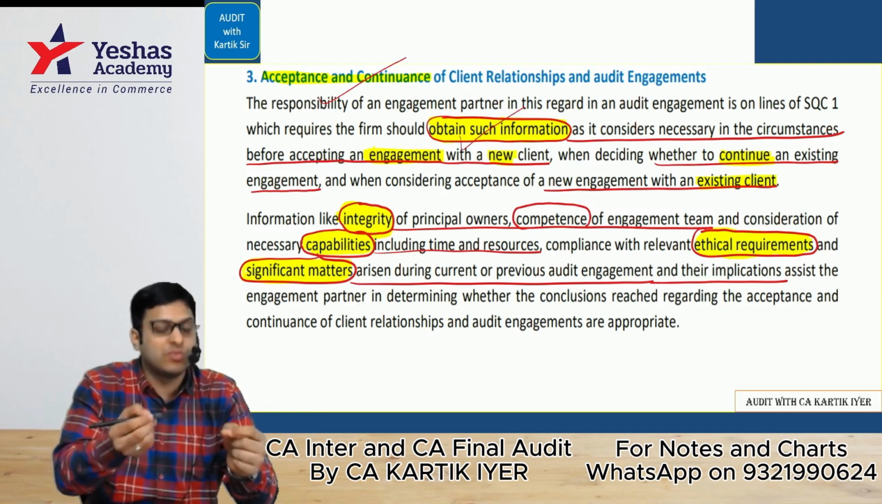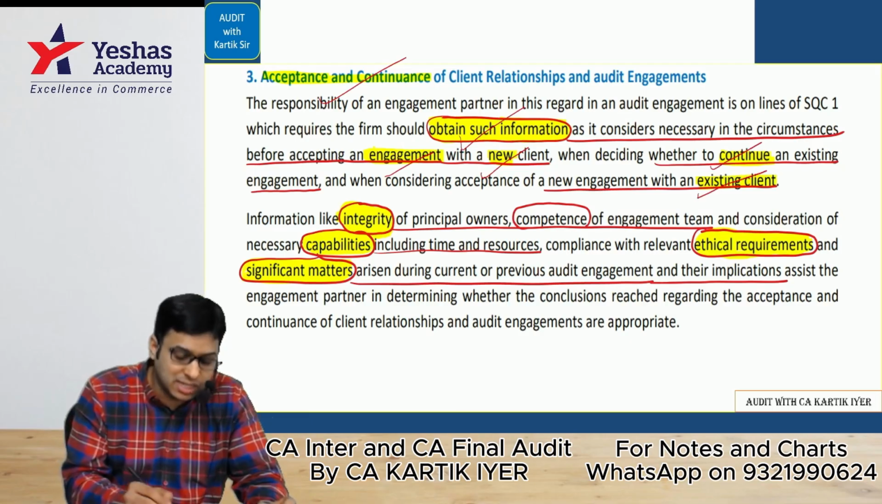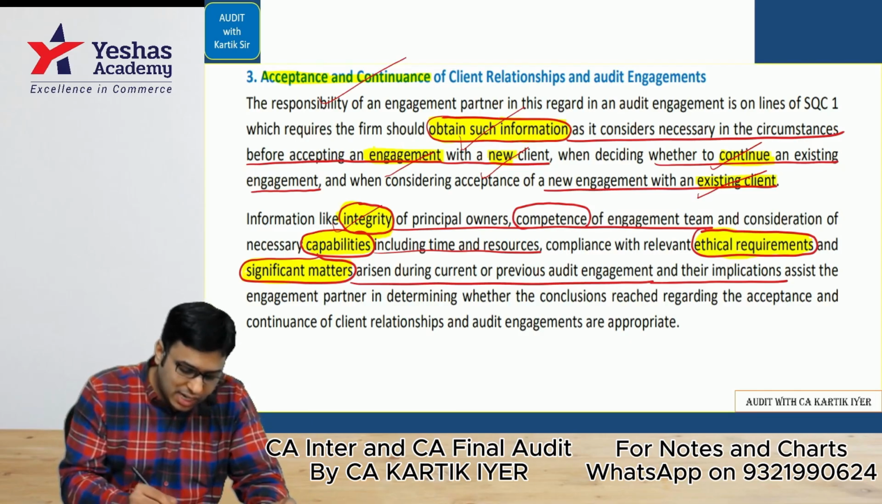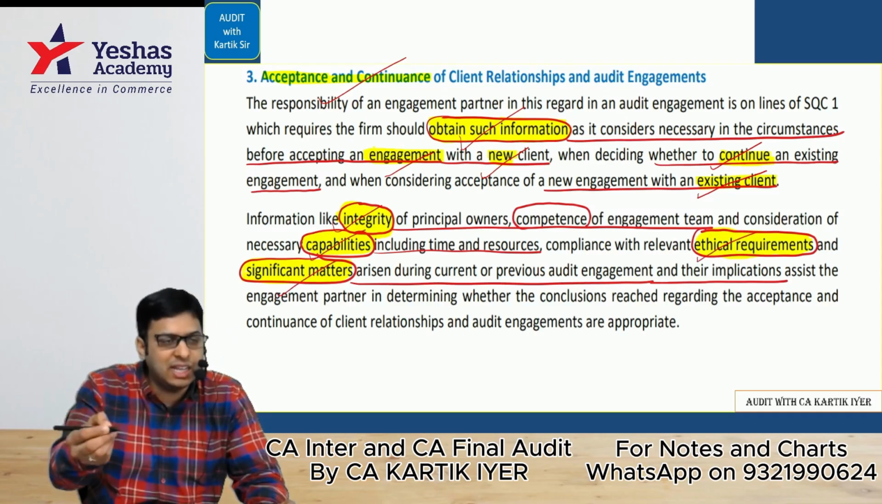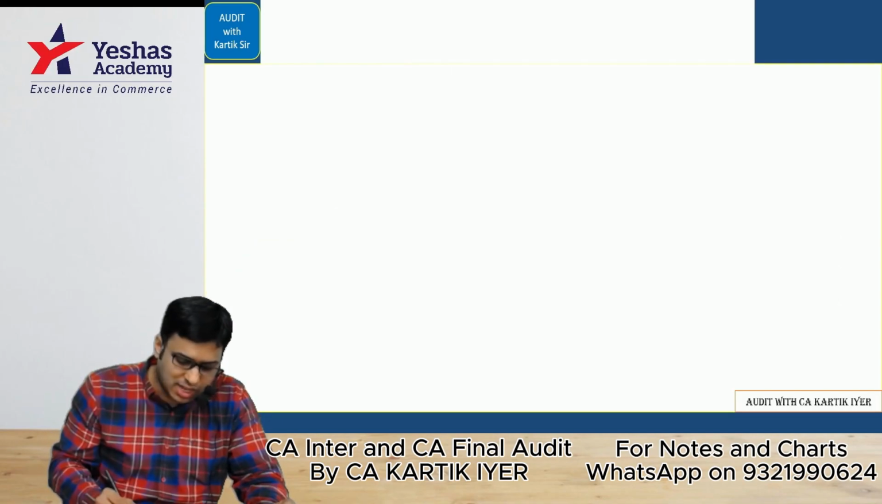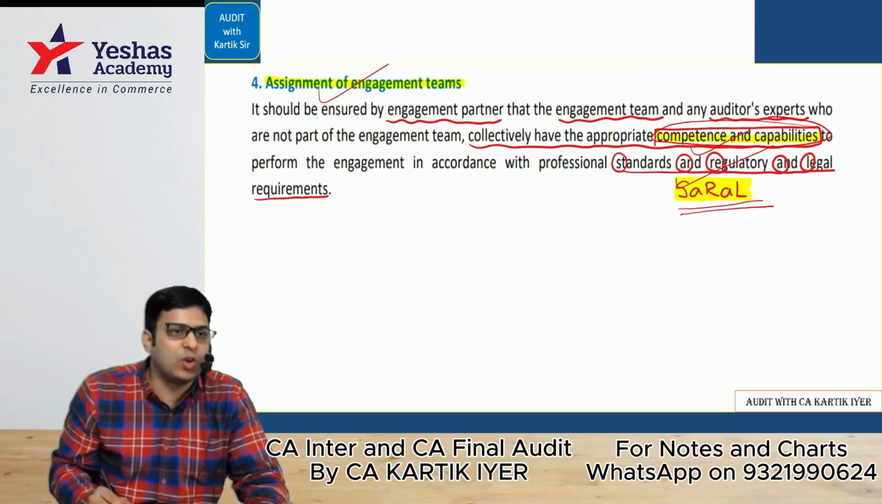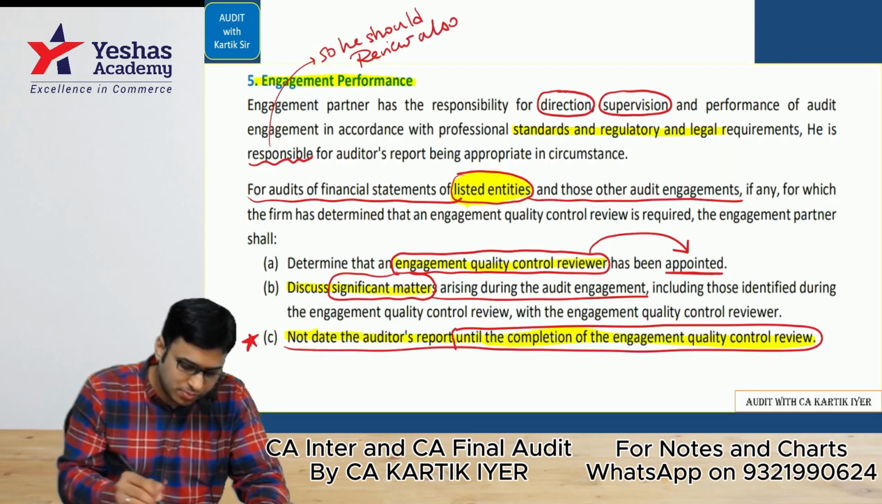When do you obtain the info? New engagement, continue or existing clients. What will you check? Client's integrity, capability, ethics, significant matters. Assignment of engagement team, CCs. We want our team to be competent and capable, and we should also tell them to comply with standards and regulatory and legal requirements. Okay?